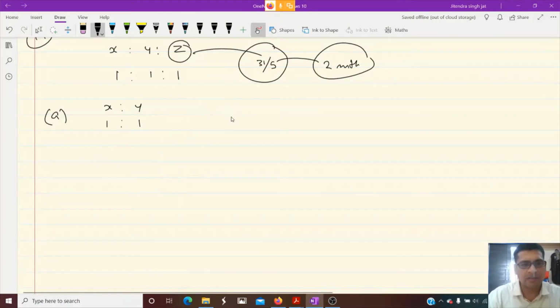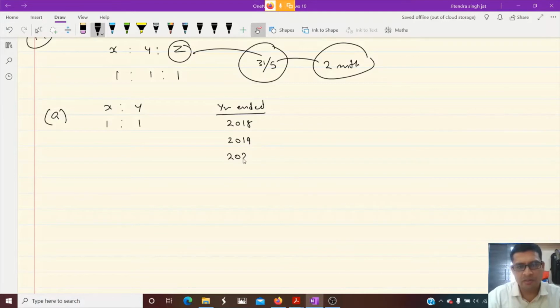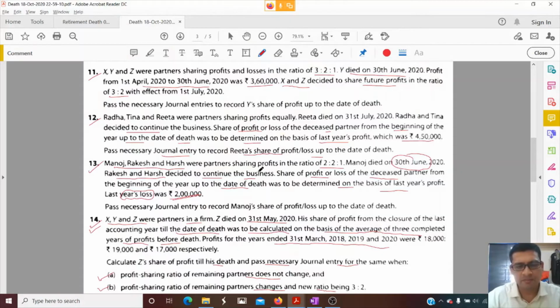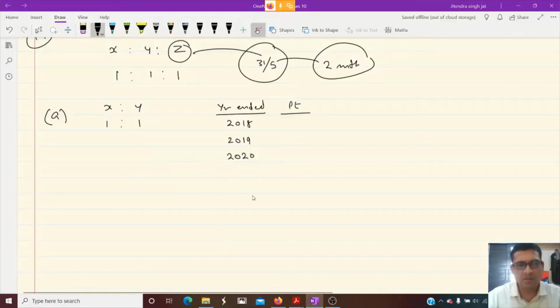Let's calculate average profit for 18, 19, 20. Year ended 2018, 2019, 2020. Profit is given 18,000, 19,000, 17,000.